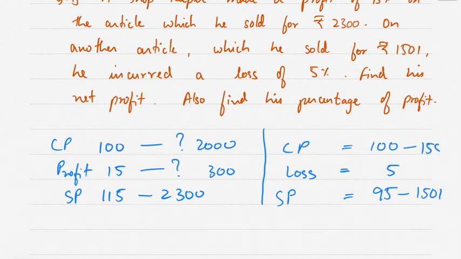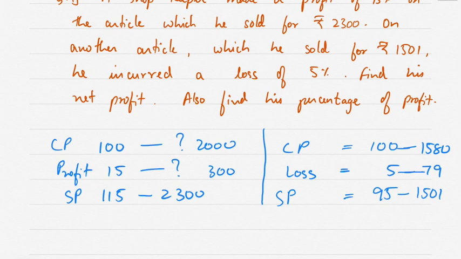So 1580, that means loss will be 79 rupees.